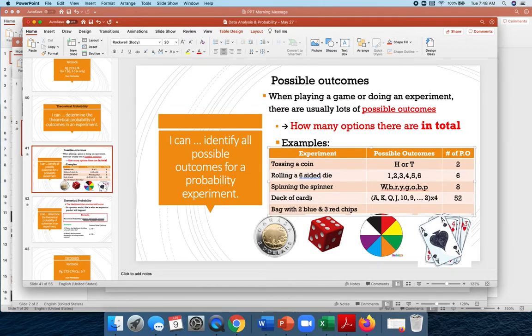Next one, if we had a bag which had 2 blue and 3 red chips, what would be the possible outcomes for this? This is a little bit different. Well, how many possible outcomes are there? There's really only blue or red, right? Even though there's 5 chips, how many possible outcomes would I be able to select from? In this case, there's only 2 possible outcomes, right?